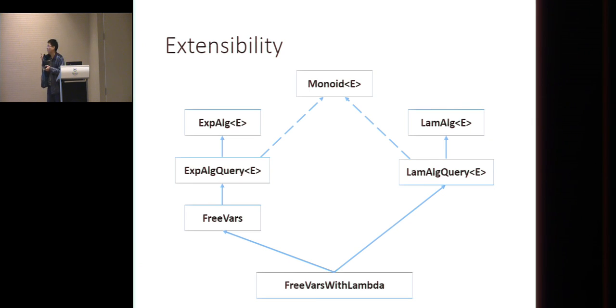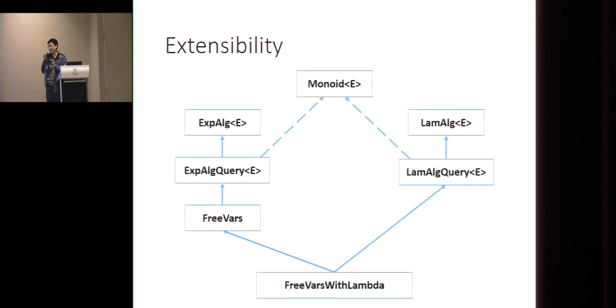So we have another object algebra interface, the LamAlg. And in the Shai framework, it generates 2 generic queries for us automatically. And since Java supports multiple inheritance for interfaces, we can define an interface that extends both, and we override some cases.